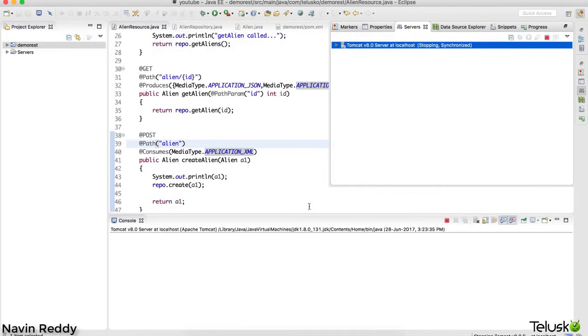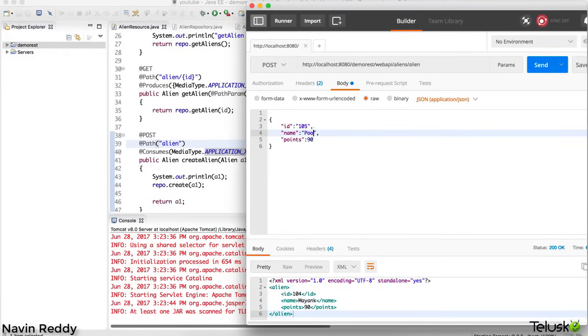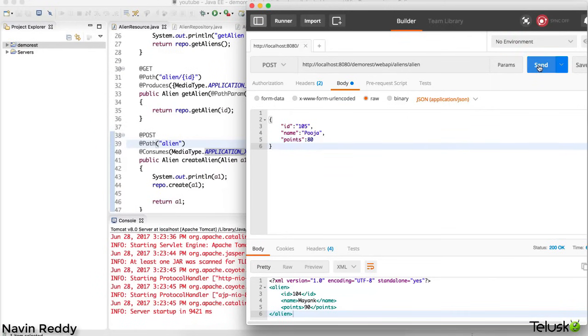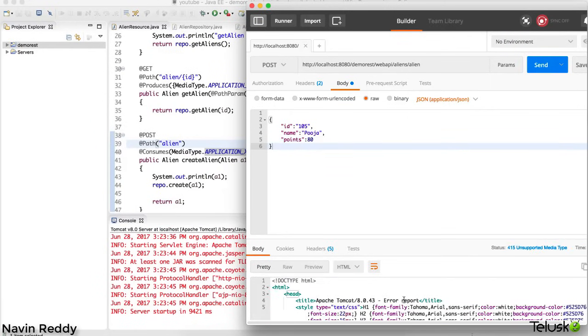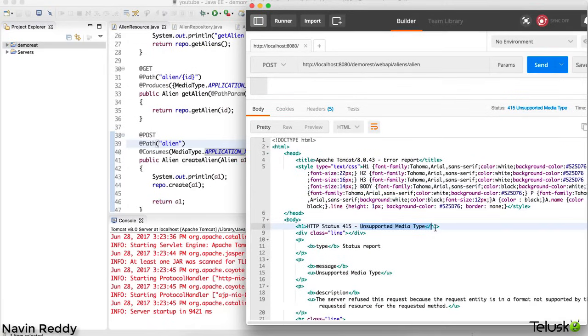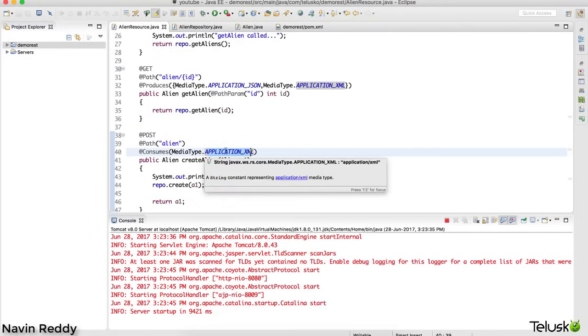Okay, now if I go back to Postman to send this request, this time I'll go for 105 because we already have 104 there, with the name Pooja and the point 80. The point doesn't matter in this case. Let's run this and see what happens. Now if I click on send, can you see that we got an error? It says unsupported media type, because we are specifying that it will accept only XML. When you specify it will support only XML, then it will only support XML.